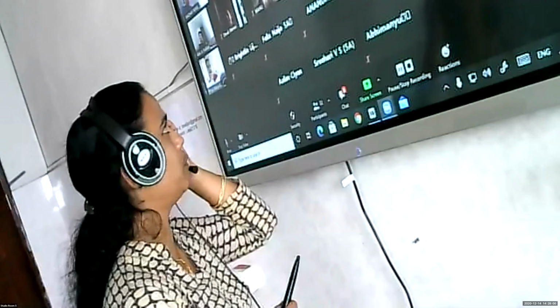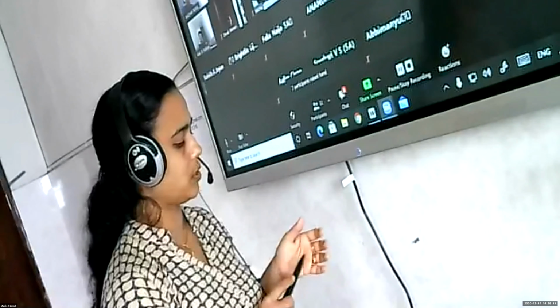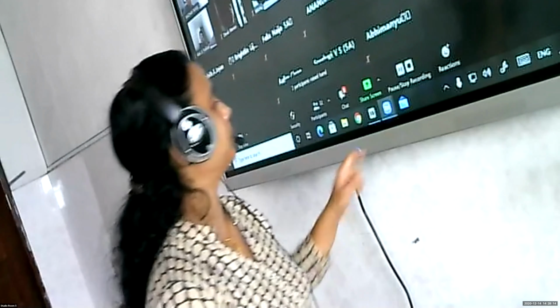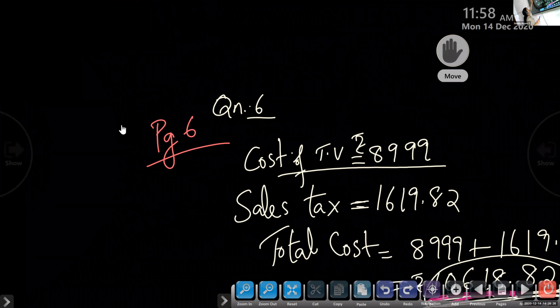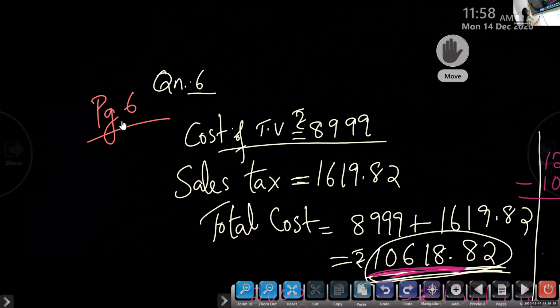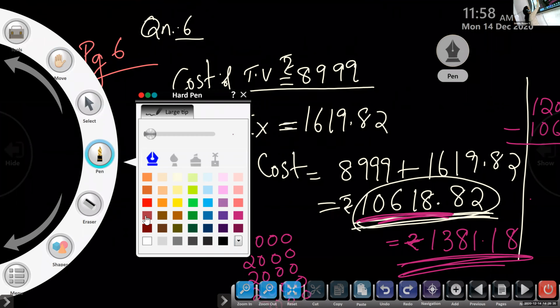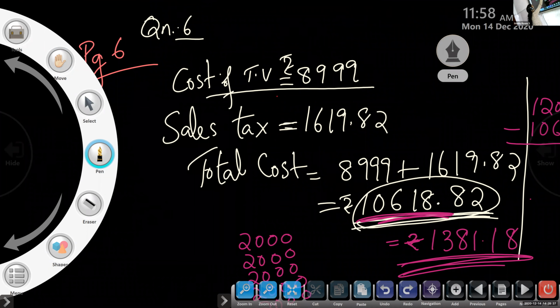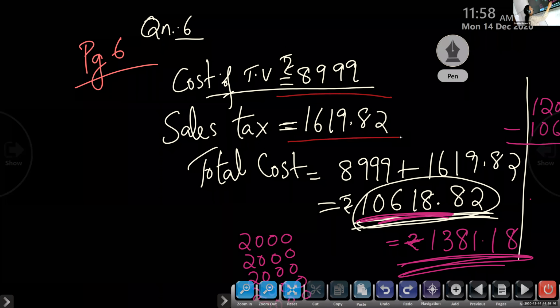So children, here we are revising chapter 8, money. So what was that? Shravya bought a TV. So the TV's cost is given as how much? 8,999. Okay. Then she has to pay also sales tax. So from that we can find out the total cost. How we can find out the total cost? The cost of TV plus sales tax.